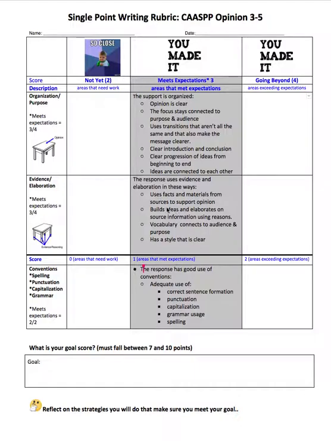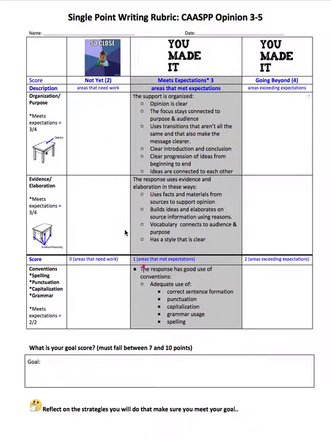So in the response, we would see uses facts and materials from sources to support an opinion, builds ideas and elaborates on source information using reasoning. The vocabulary connects to the audience and purpose and has a style that is clear. So if you're trying to make an opinion, it's important that you support that opinion with reasons. And so this is where you'd go to make sure you're creating or referencing reasons that are clear. The last thing is all about spelling, punctuation, grammar, capitalization.